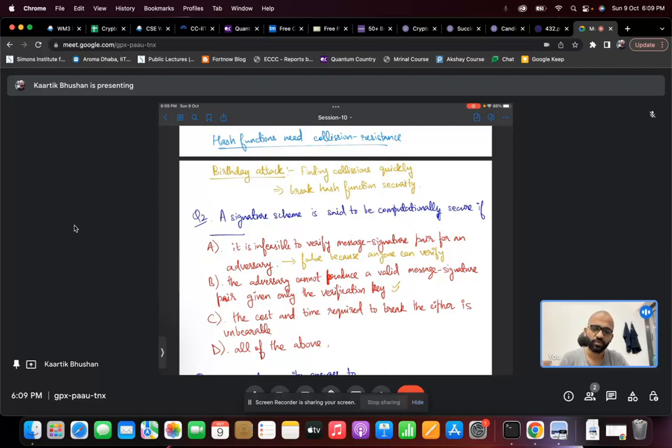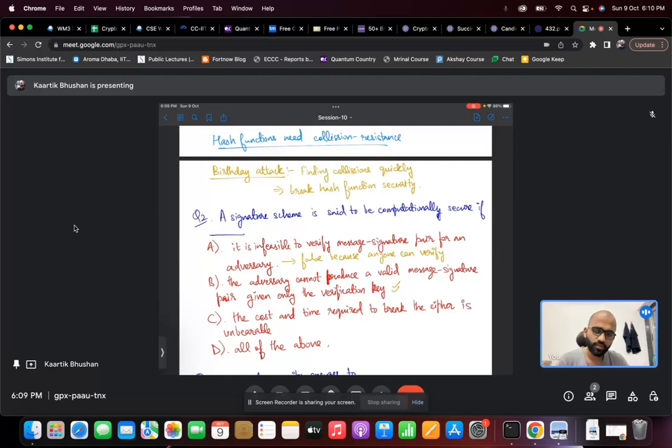Option B, the adversary cannot produce a valid message signature pair given only the verification key. That's true. That's called the unforgeability requirement, right? It's very similar to the real world scenarios where we don't want any malicious party to copy our signature. That's why we are required to sign on many places, because the hope is that no malicious party would be able to copy our signatures, even though that's not entirely true in the real world. But in the digital world, it's mathematically proven that these message signature pairs cannot be produced given just the verification key. So option B is true.